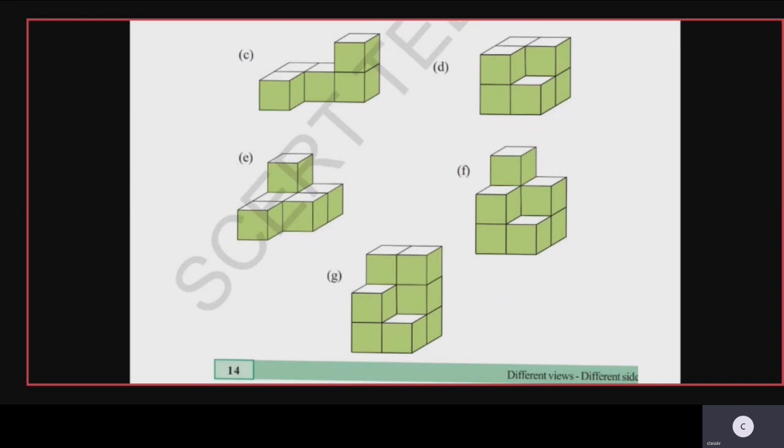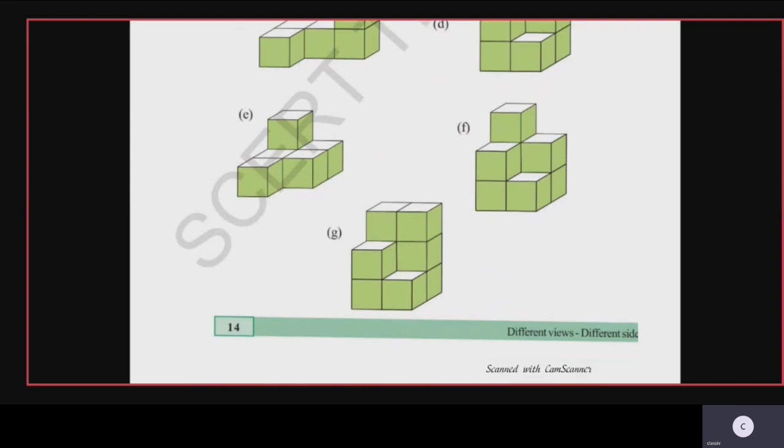So G1 is having how many? In the down one, first line there are 4 boxes. In the second line you have 3 boxes. 4 plus 3 how much? 7. And the third one is having 2 boxes. So 4 plus 3 plus 2, total 9 boxes. Okay children.